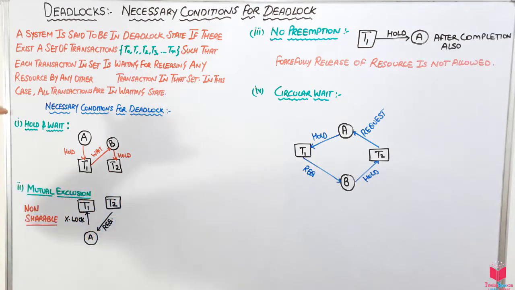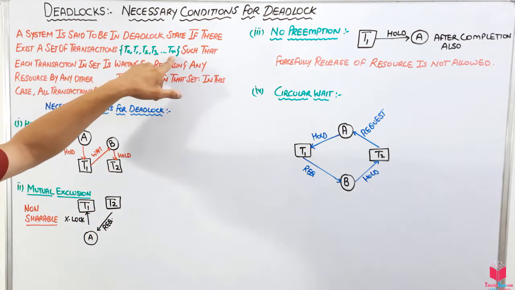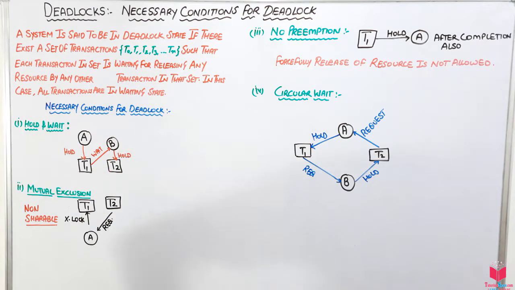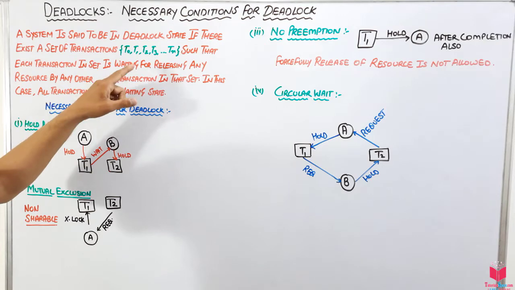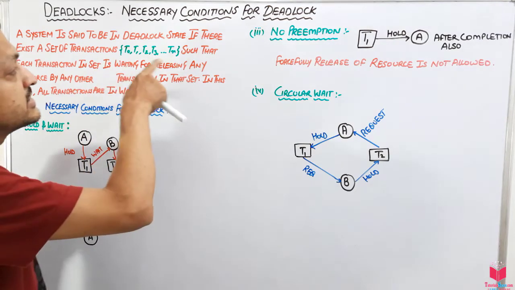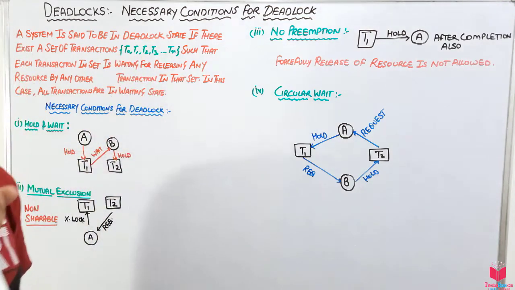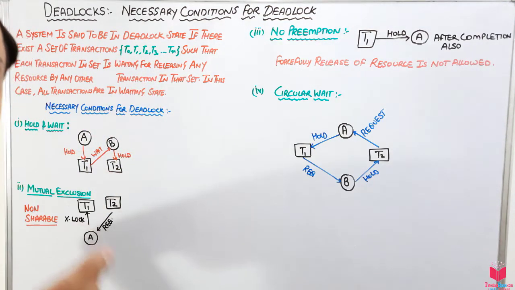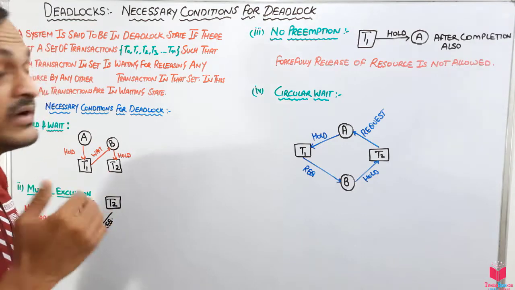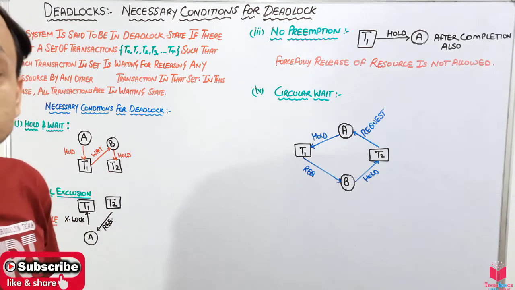If we have a set of transactions, T0, T1, T2 up to Tn, in a schedule, such that each transaction in this set is waiting for any other transaction to release a resource. That means every transaction from T0 to Tn is waiting for another transaction to release the resource. That means every transaction will be in a wait state. Okay guys, and they are waiting for other transactions to release the resources.